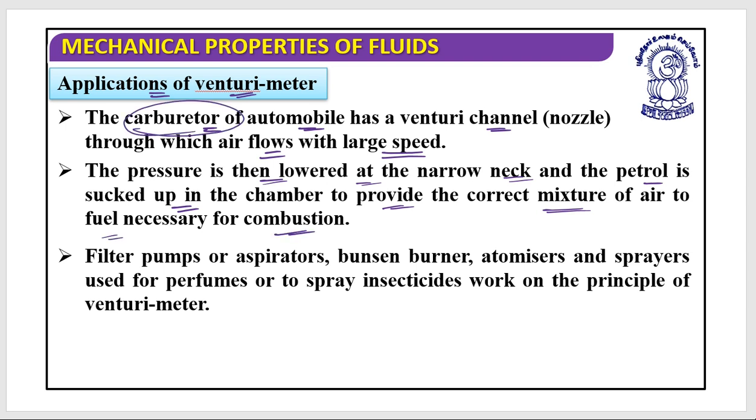Basically, a carburetor is a device which is going to mix petrol and air within our vehicles. It is there only to mix it. Filter pumps or aspirators, Bunsen burners, atomizers, sprayers, all used for perfumes or to spray insecticides, work on the principle of the Venturi meter only. I hope now you understand what the large applications of Bernoulli's principle are.